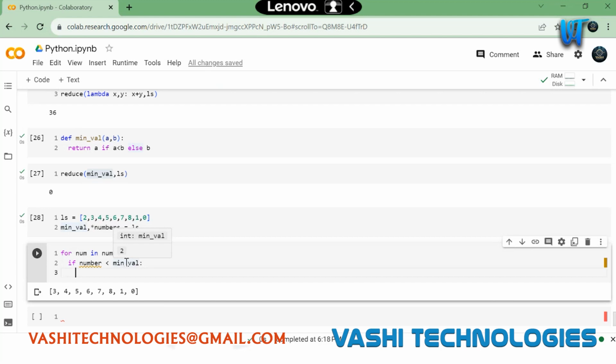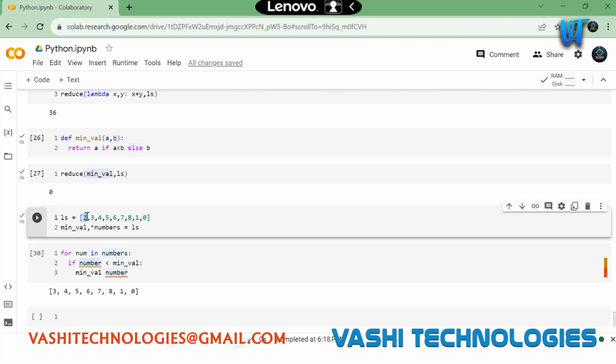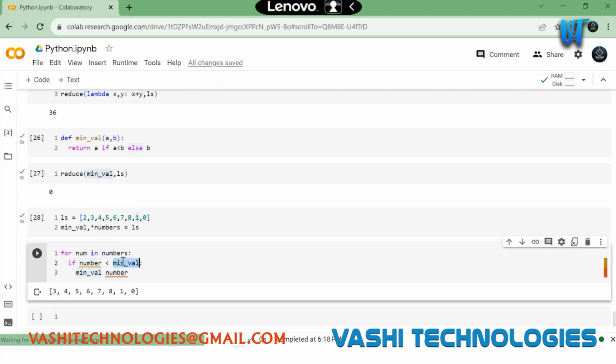If it is less than the minimum value, my minimum value will be nothing but that number, right? Because initially we thought 2 will be our smallest number. After iterating, it will go till this point, and then we have 1. 1 is less than the minimum value, so it will assign this 1 to the minimum value.